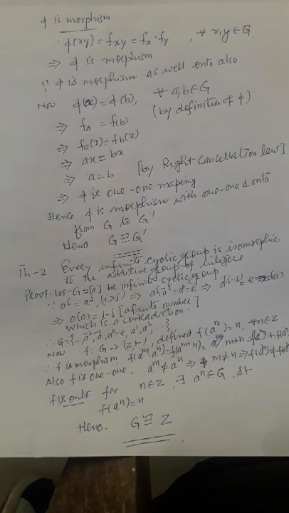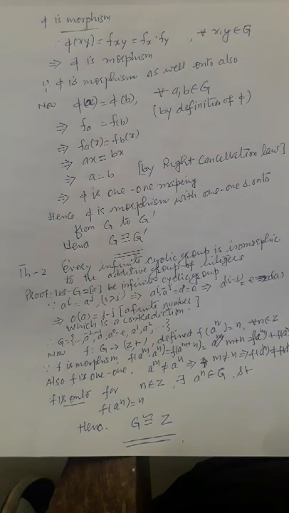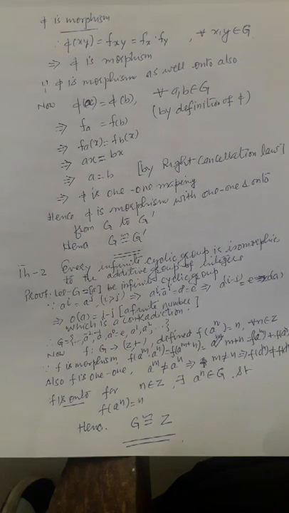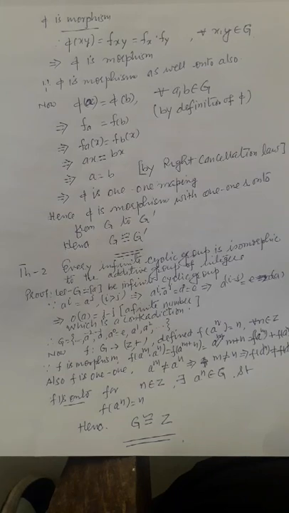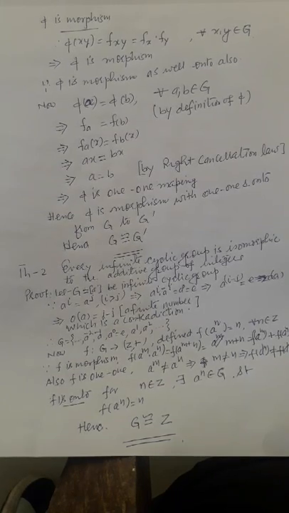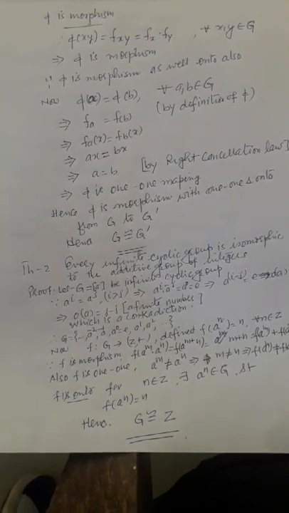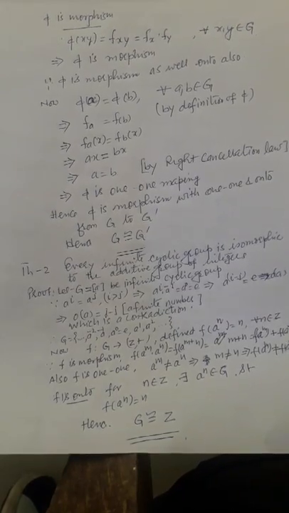Then m can be replaced by f of a^m and n by f of a^n. Hence f is a morphism. f is one-one because a^m is not equal to a^n implies that m is not equal to n, implies that f of a^m is not equal to f of a^n. If elements are not equal, then their images are not equal, so you can say the function is one-one also.